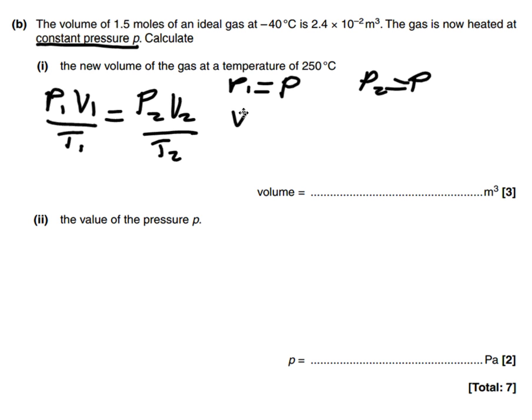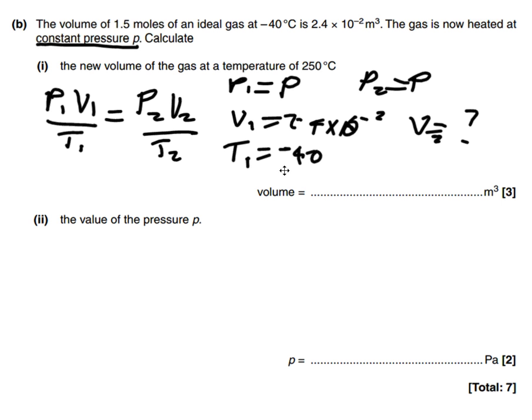And our V1 is 2.4 times 10 to the negative 2. And our V2 is, well, it's what we're trying to find out. T1 is, well, minus 40, but it's minus 40 plus 273 Kelvin.